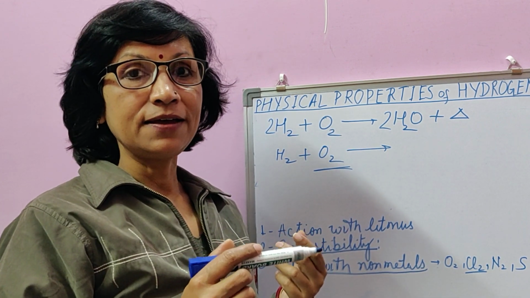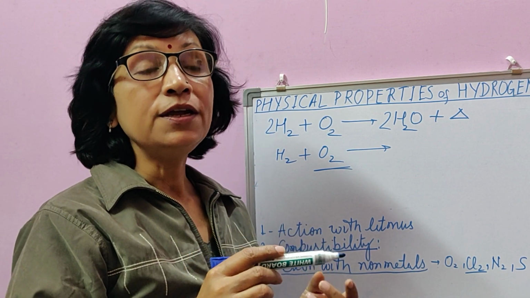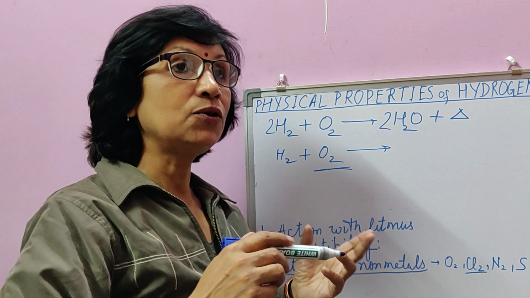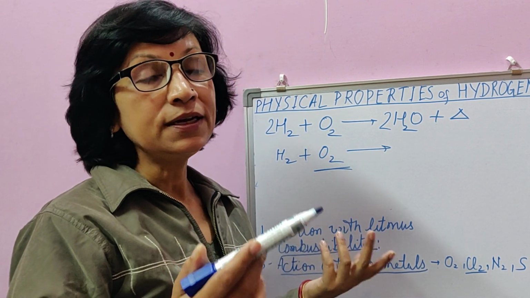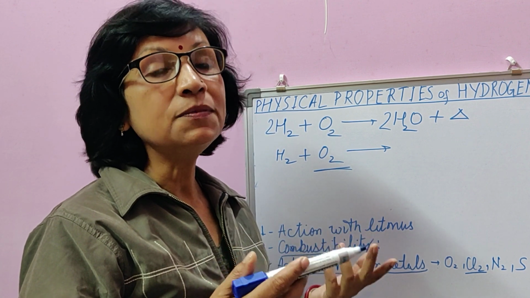That's why the mixture of hydrogen and air is said to be a detonating mixture. If we burn it and oxygen or air is in greater proportion, then it results in a highly explosive reaction.